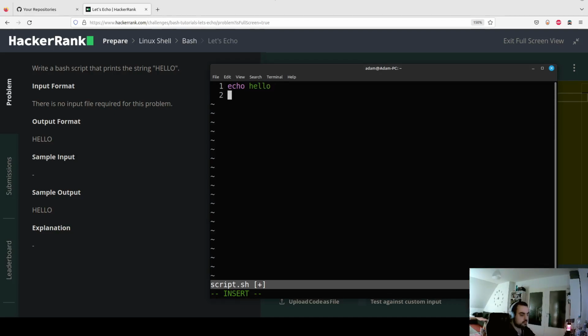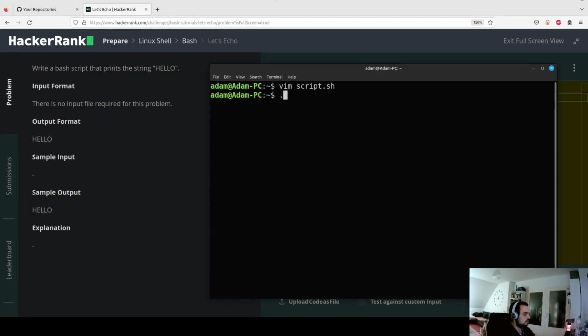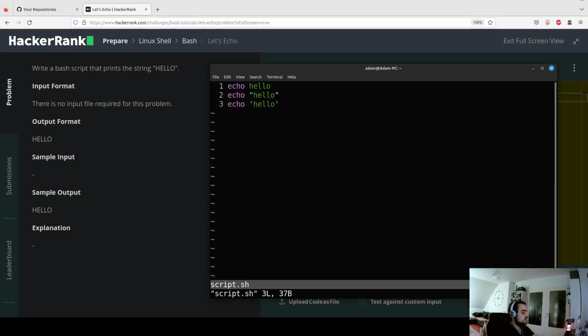But there are more ways that we can achieve the same result. For example, using double quotes and using single quotes. In this particular case, they should give the same output, but there is a big difference between all those three approaches, and it's something that you have to understand if you want to write good Bash scripts. So let's first execute this script to see that they are doing the same thing. We got three times hello, hello, hello. And now, what's the big difference?